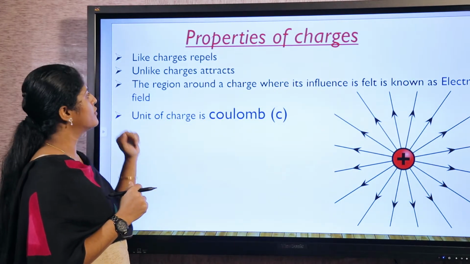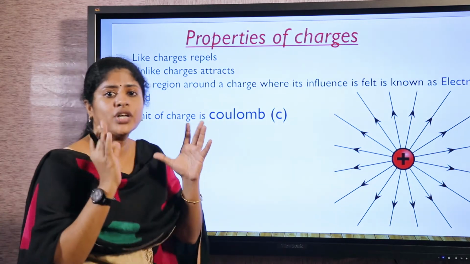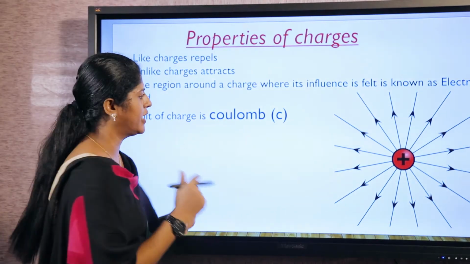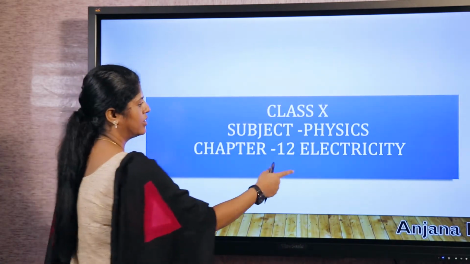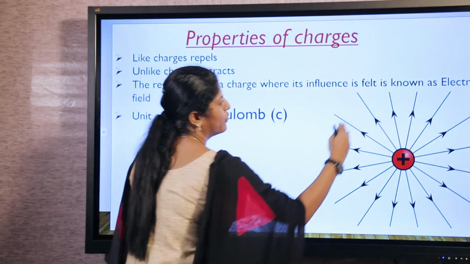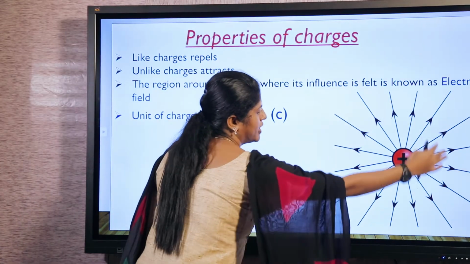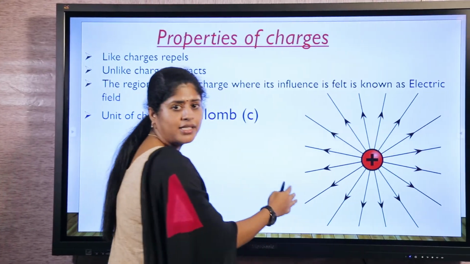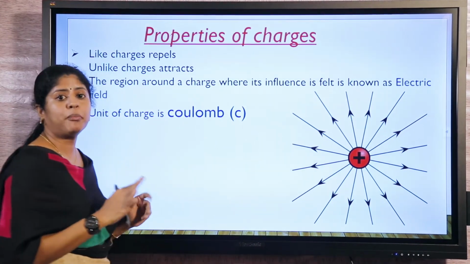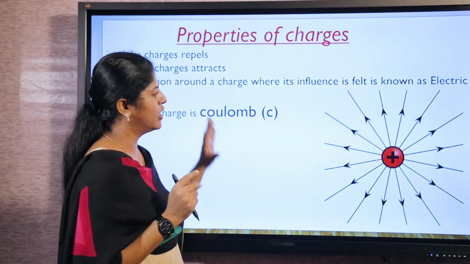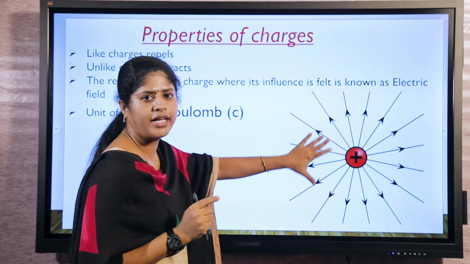Now the second property of charge: around any charge there is an influential area. See, here there is a positive charge, and around that positive charge there is one influential area that is denoted by these types of lines. These are imaginary lines around a charge, and these imaginary lines represent the field of that charge. Field means an influential area.